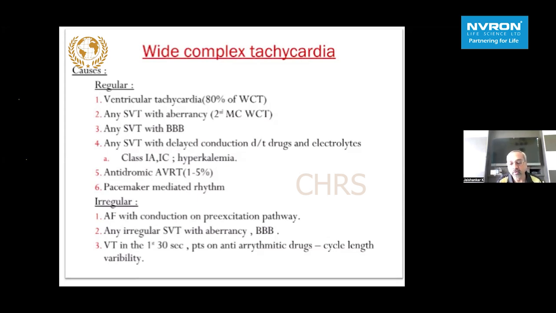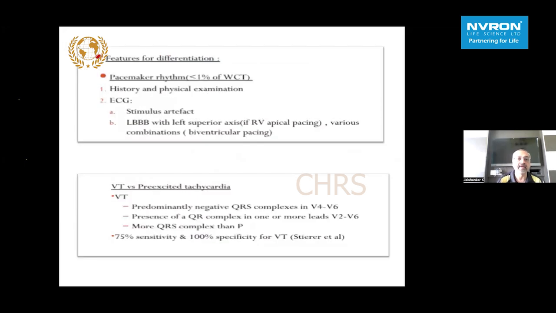And patients with VT, if they are on antiarrhythmic drugs, there can be huge cycle length variability as well. The important features for differentiation, of course, I will try to restrict to ECG diagnosis. Pacemaker rhythm is less than 1% of broad complex tachycardia, so history and physical examination is going to be very useful. We have to look for the stimulus artifact all the time before the QRS complex.